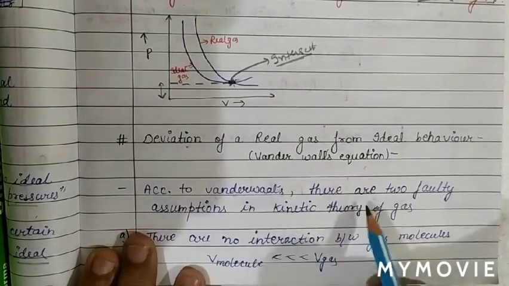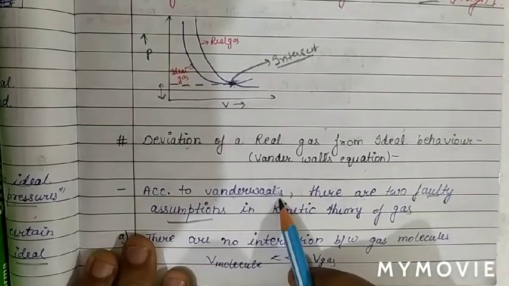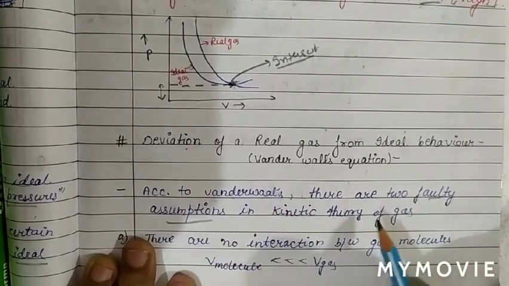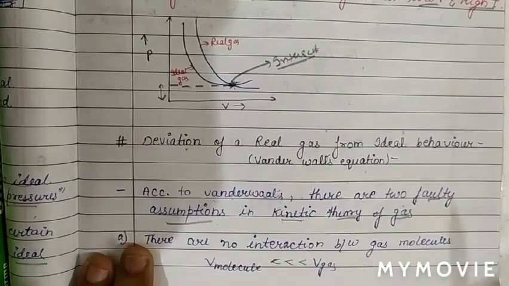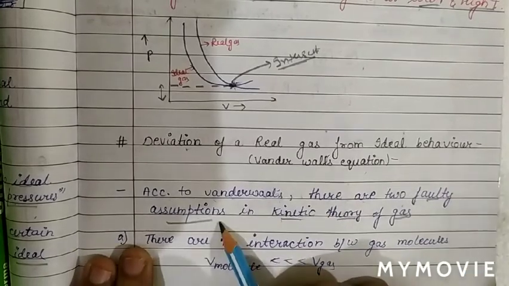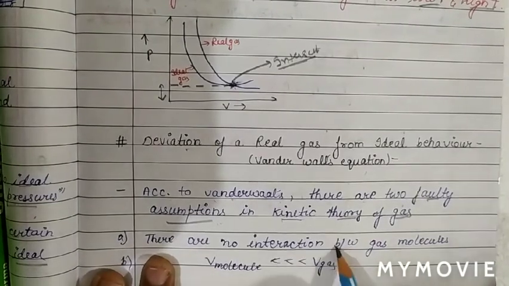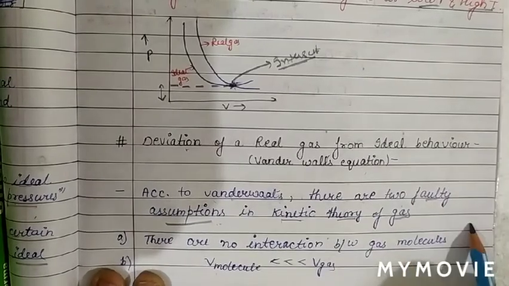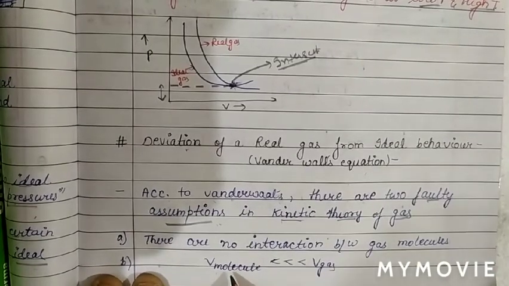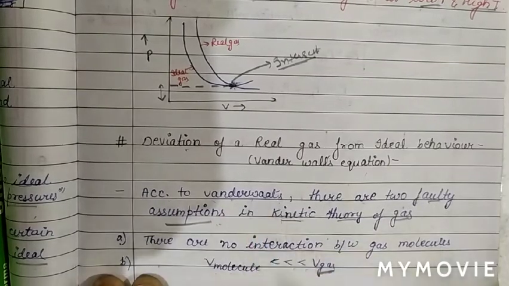According to van der Waal, there are two faulty assumptions. Out of all the assumptions in the kinetic theory of gas, the first assumption which was faulty according to van der Waal is that there is no interaction between the gas molecules. And the second one is that the volume of the molecules is less than the volume of the gas. So these two assumptions are faulty according to van der Waal.